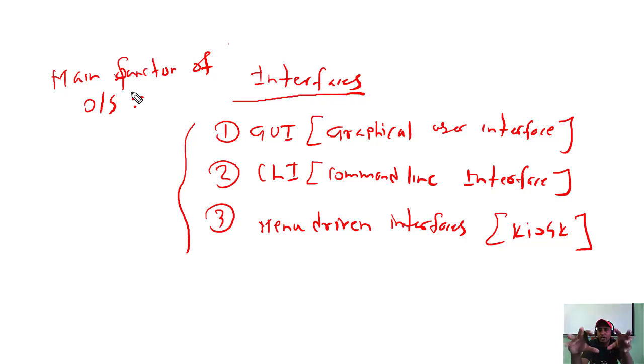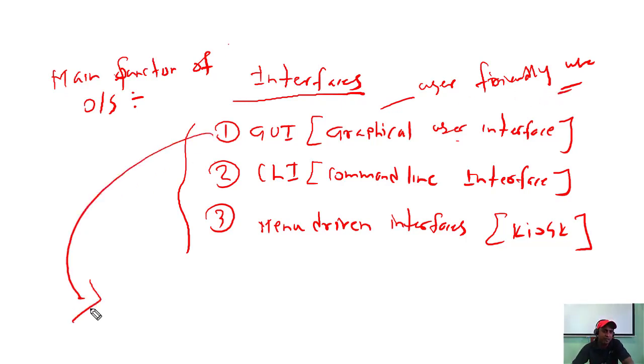I want to tell you that the interfaces are provided between the computer and the user. We say that the graphical user interface is a user-friendly interface. Why am I saying user-friendly? A user-friendly interface is one where the user can interact very easily. For example, the main feature is WIMP. Students must know these things.